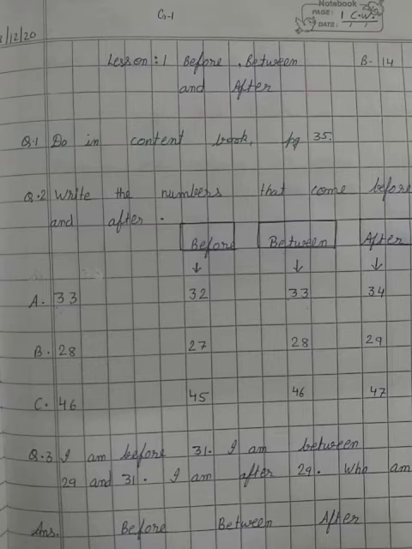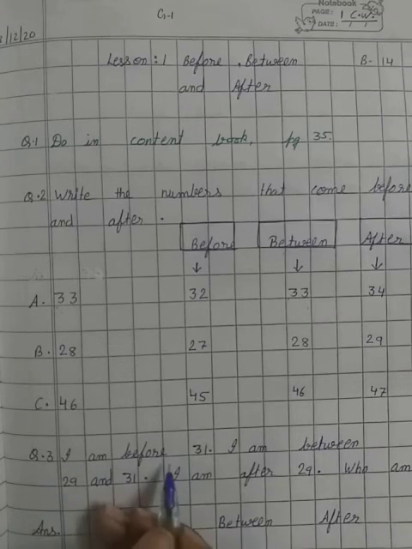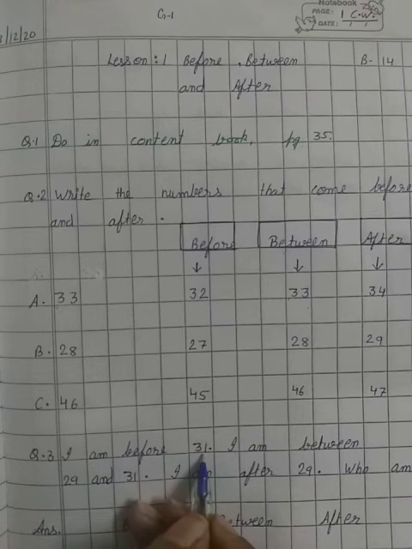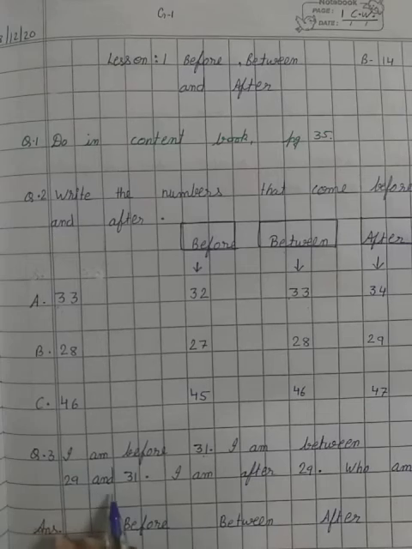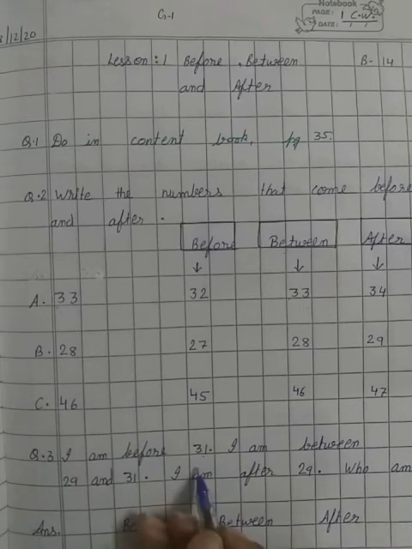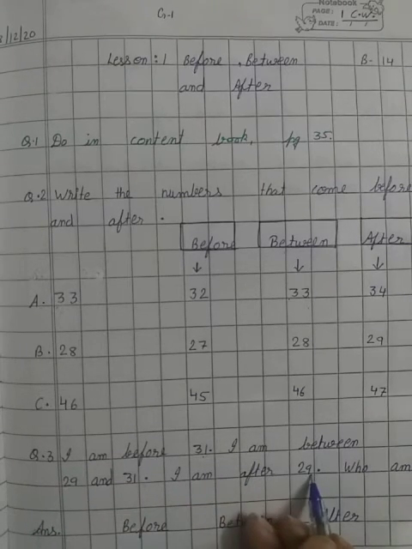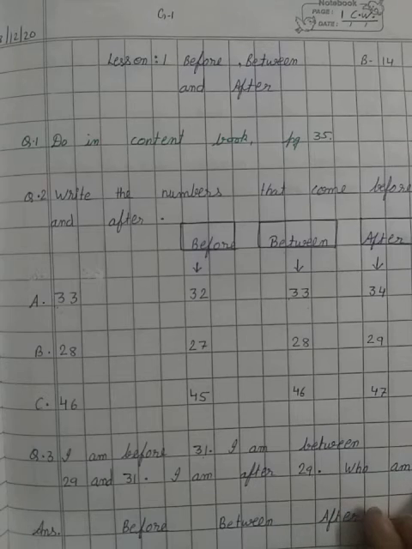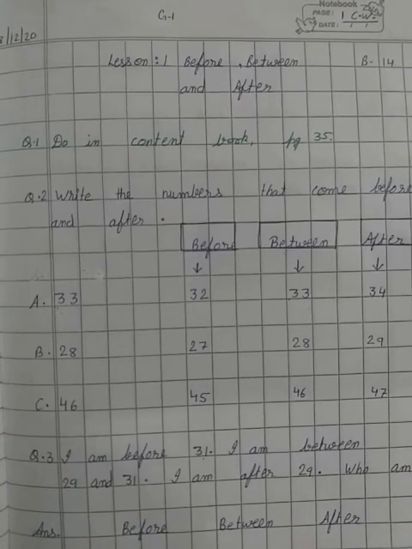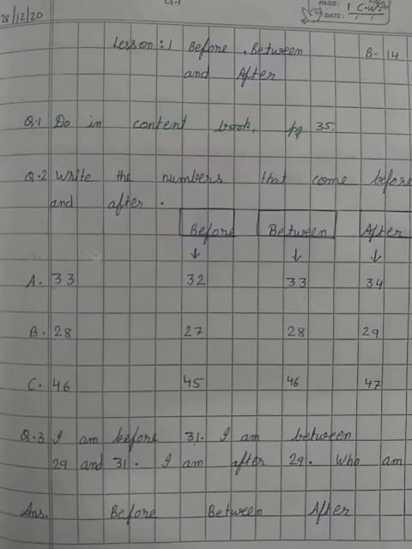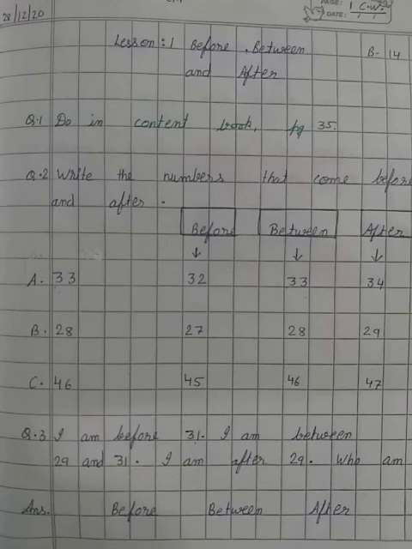What is question number 3? I am before 31. I am between 29 and 31. I am after 29. Who am I? Let's find out. Okay, first of all we will write before, between and after.